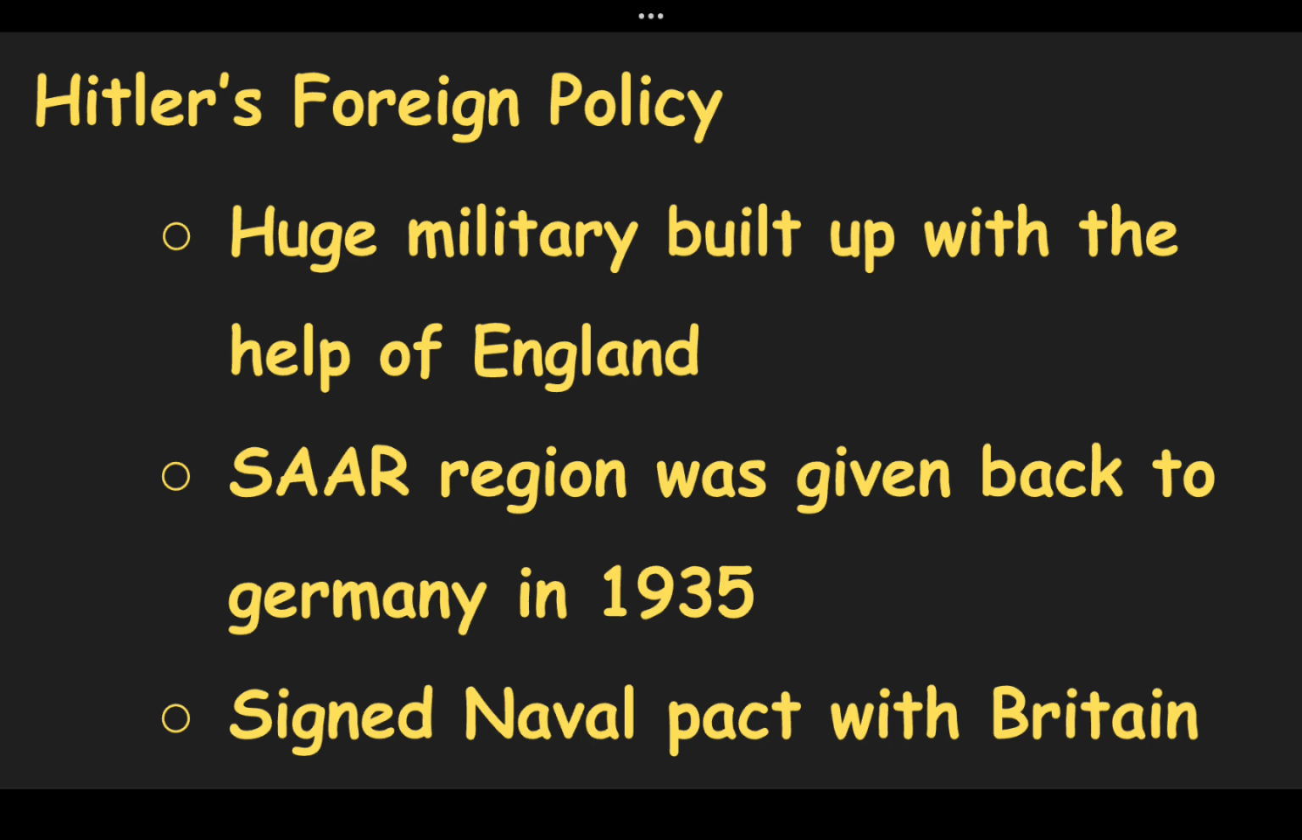Now, why was Britain supporting? Britain was supporting Germany because it was opposing communism. He declared that Germany is going to expand toward the east, which means towards the USSR, which was also in favor of England. Even he declared that France is the biggest enemy of Germany. So England was very happy with Germany, so it was supporting Germany. Now Hitler signed a naval pact with Britain in 1935. And from 1936 he began to militarize the Rhineland also.